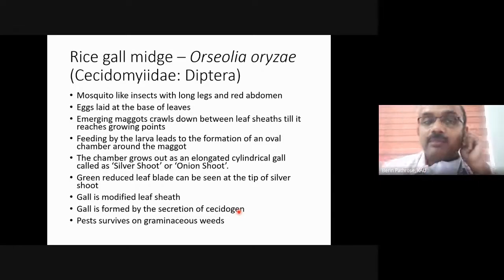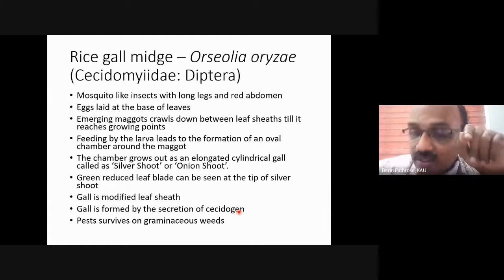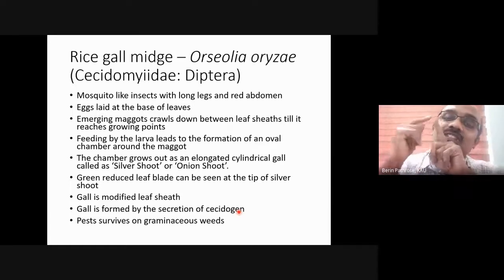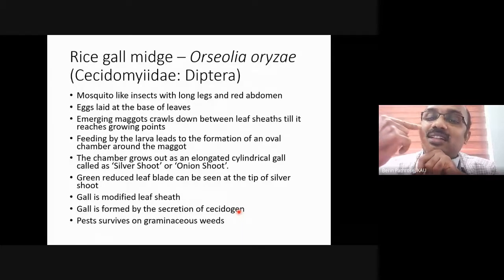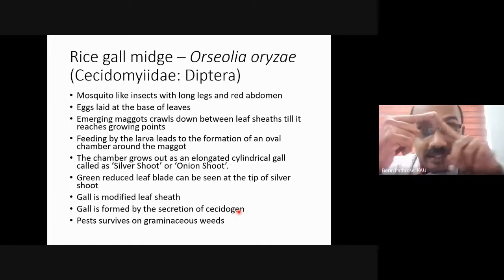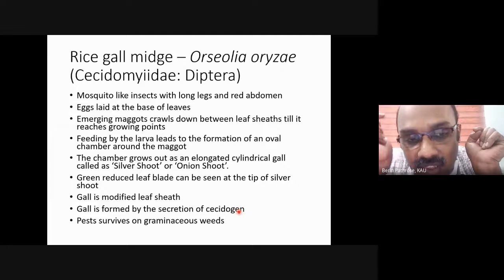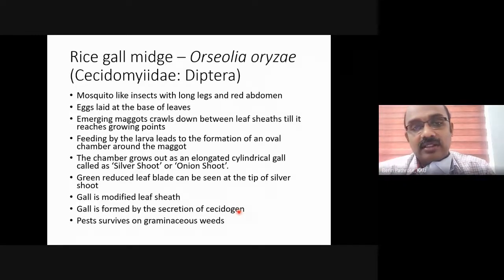That is the typical symptom of gall midge. And I told you the leaf sheath is modified. The leaf will still be there. At the end of the cylindrical gall, the onion shoot or silver shoot, we can see a reduced leaf hanging on the tip of this onion shoot. And this is again a pest which can survive on gramineaceous weeds. I will show the pictures, then you will be able to understand.